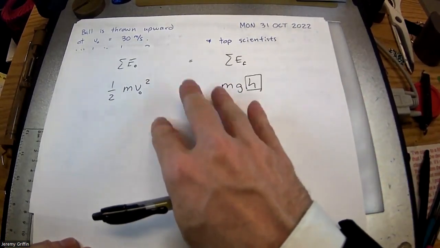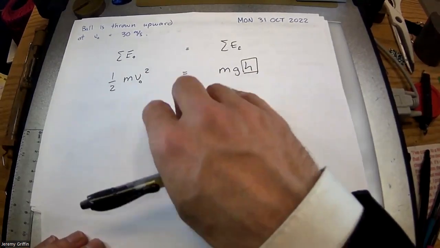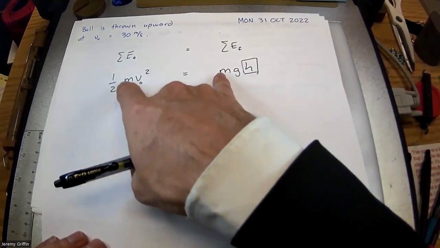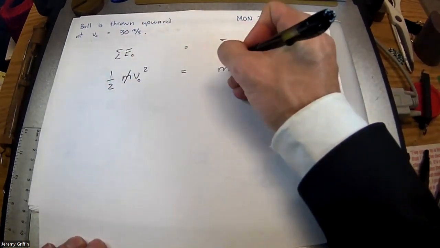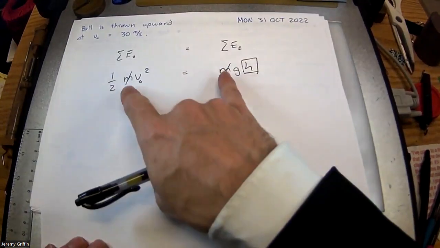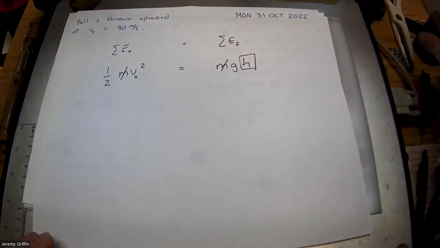You know what? Let's solve this in terms of variables, which I don't like to do very often with you guys. Notice I never gave you the mass of the ball, but that's okay because the mass cancels out anyway. In the kinematic stuff, we never even considered the mass of the ball. Here, the mass just cancels out. If you think it's really confusing, you could always just make up a number and plug it in. Like you could say you have a 1 kilogram ball.